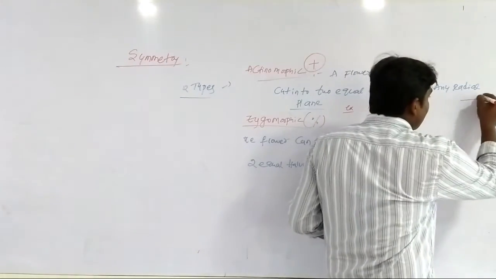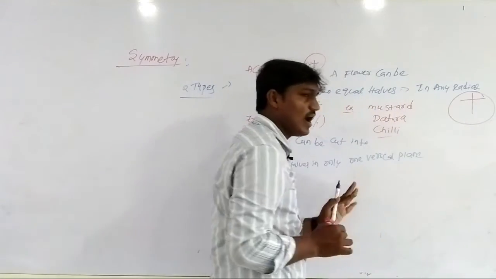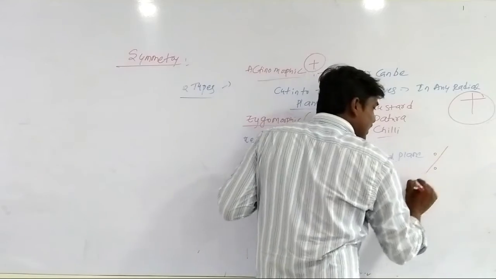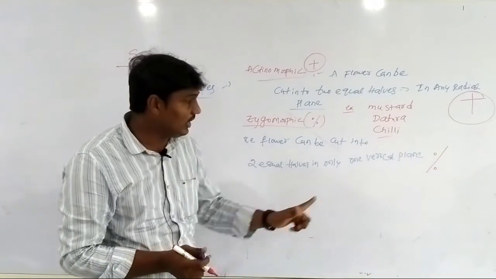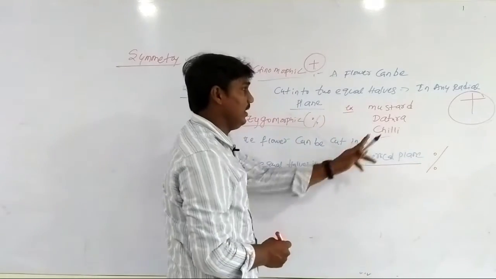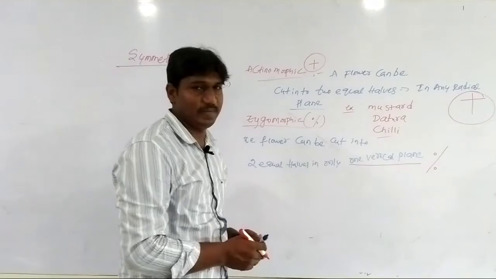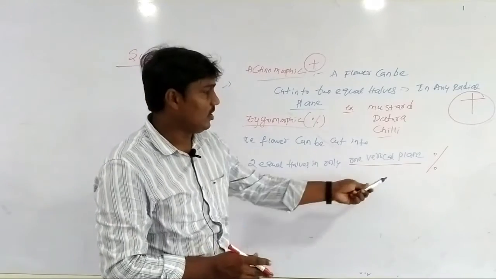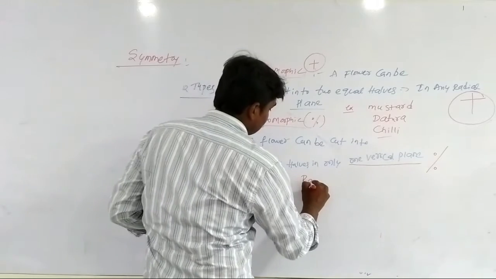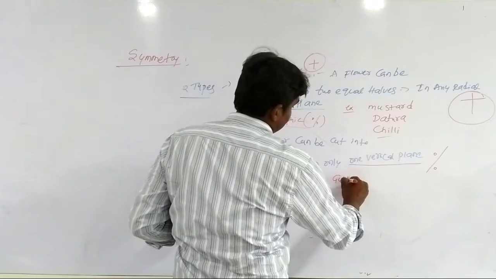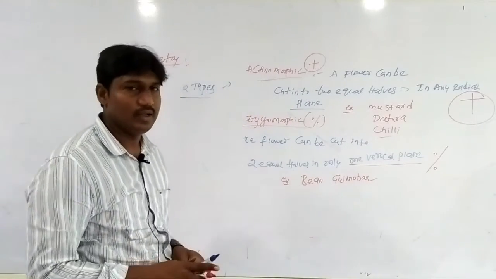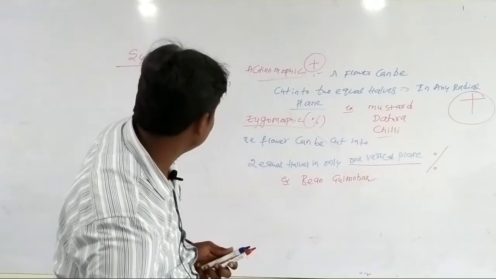Actinomorphic means a flower can be cut into 2 equal halves in any radial plane, whereas zygomorphic means only one vertical plane. Example: bean and gulmohar.